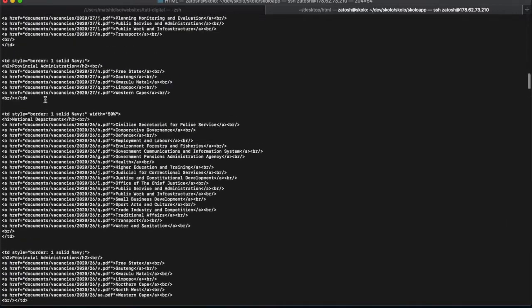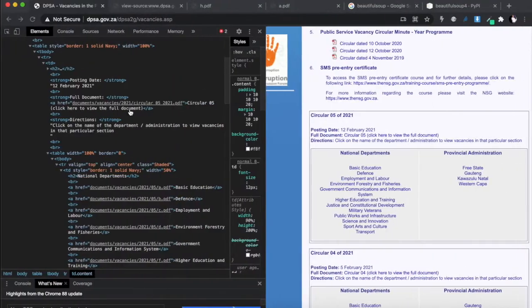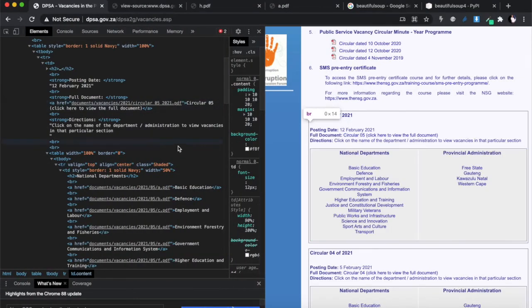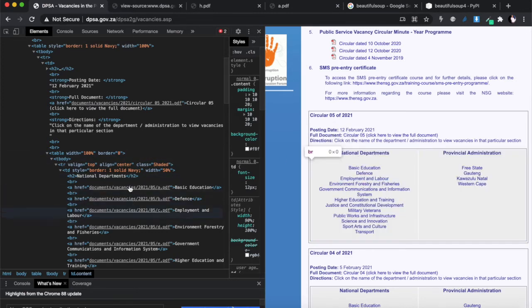You can always do this, because web scraping is an iterative process. You look through your website, you open up the HTML part inline with it so you can see where on the website things are. You grab a certain section of the website. You can always print it out in the code itself so that you can check what you're actually grabbing. Web scraping is an iterative process. It takes time. That's why each and every single website is unique. If I've written code to scrape this website, it's unique to the HTML of this website. If I wanted to scrape now the APSA website or the Vodacom website, I have to rewrite the code for the next website because everything is different.